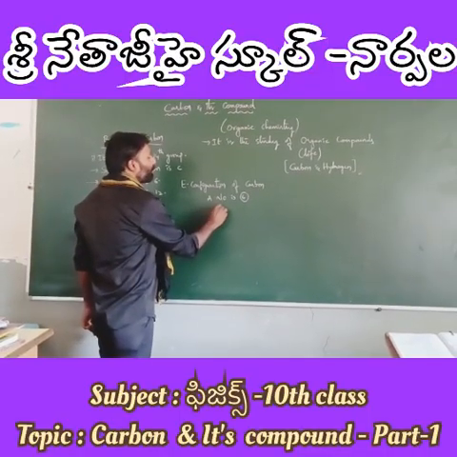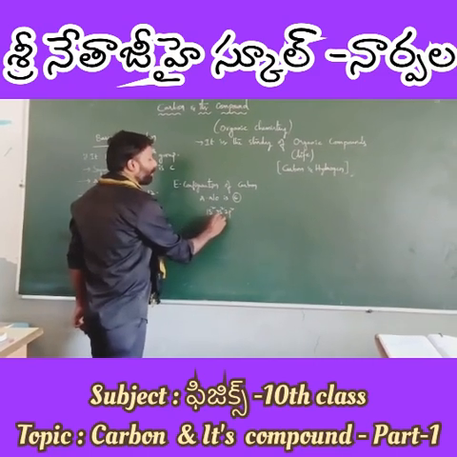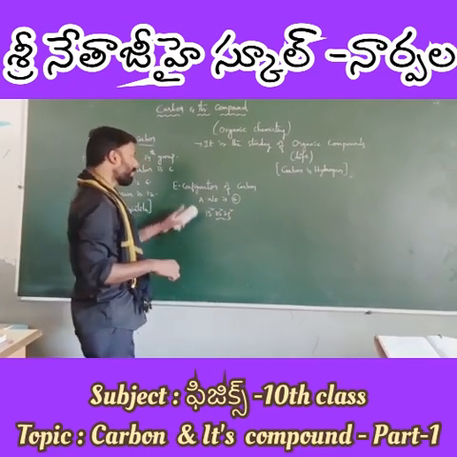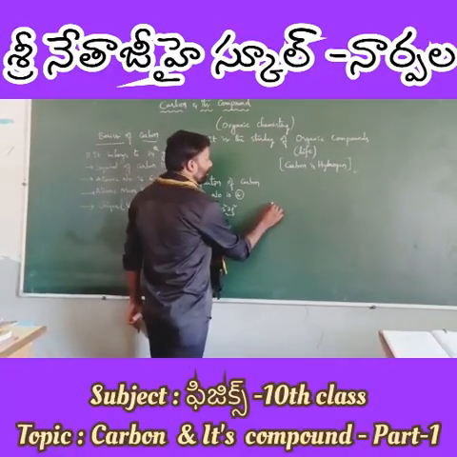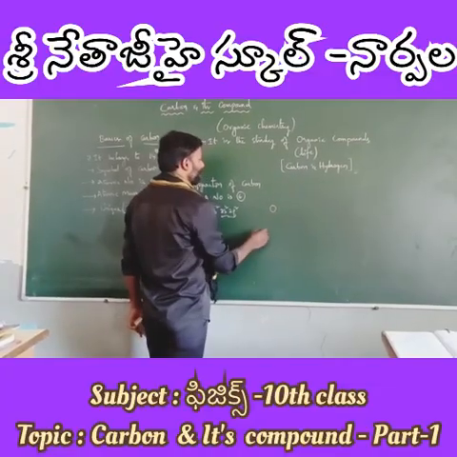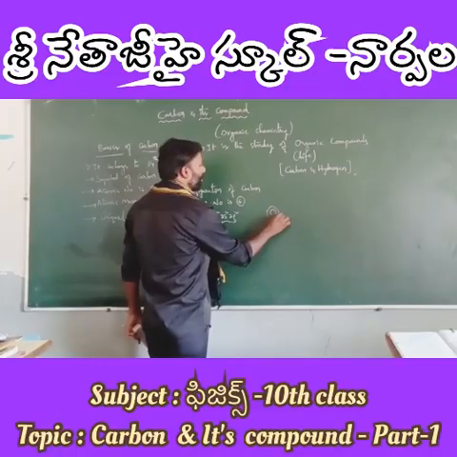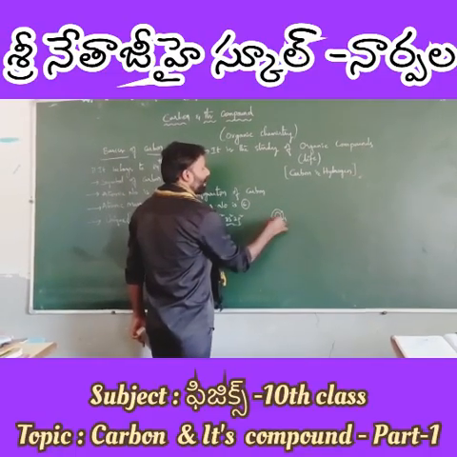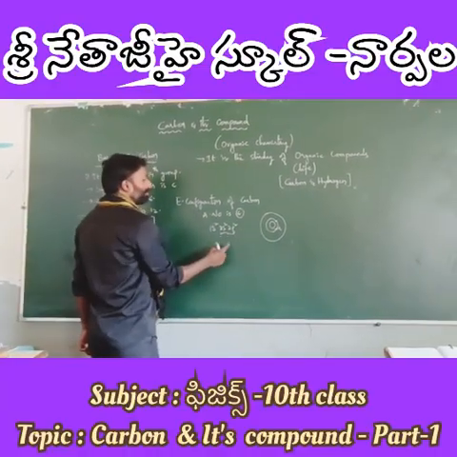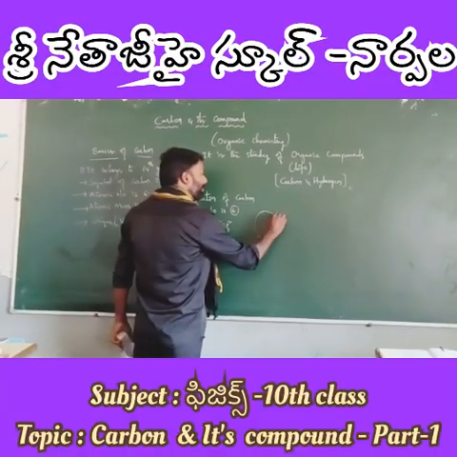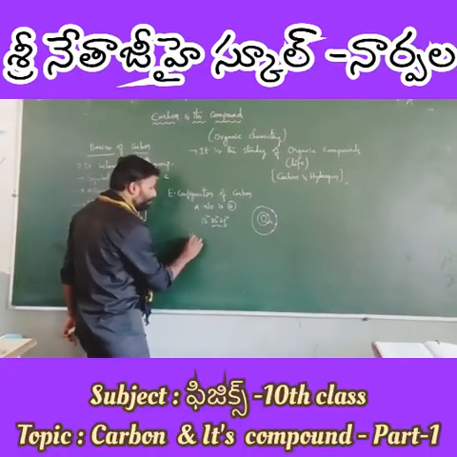So 1s2, 2s2, 2p2. This is the electronic configuration of carbon. Coming to the dot structure, this is the nucleus. The first shell, that is K, should contain a maximum of 2 electrons. Next, it should contain 8 electrons, but it has only 4. Therefore, its valency is 4.